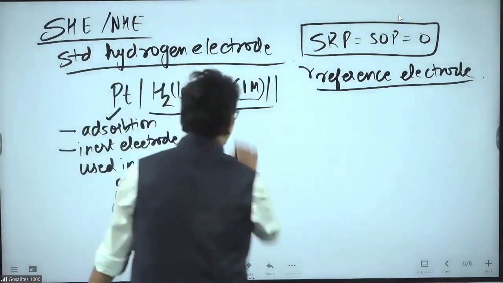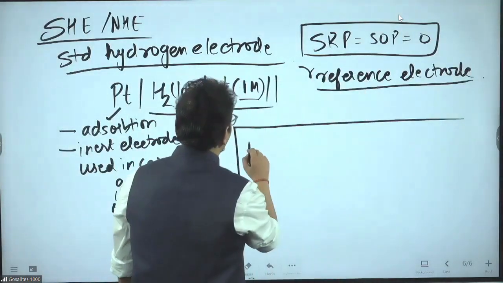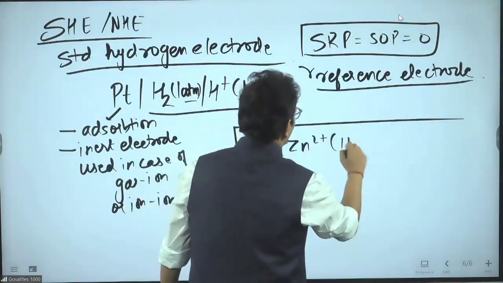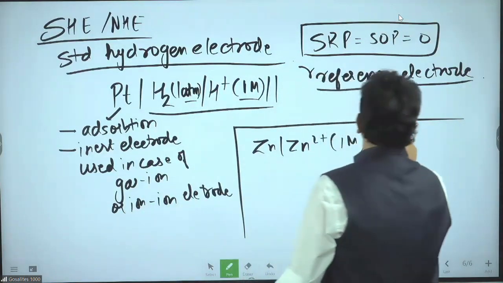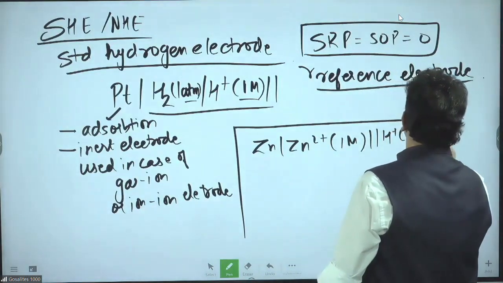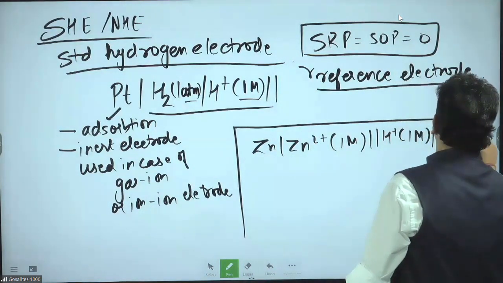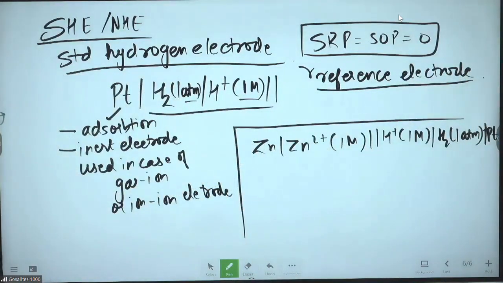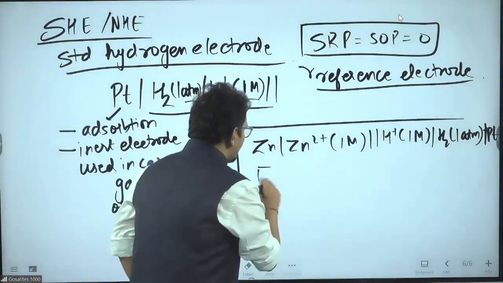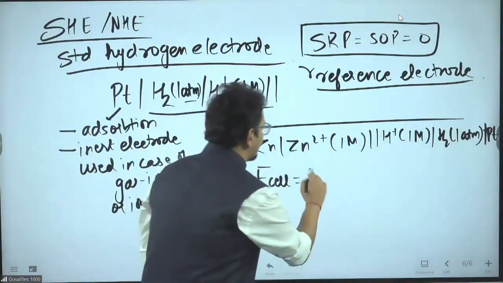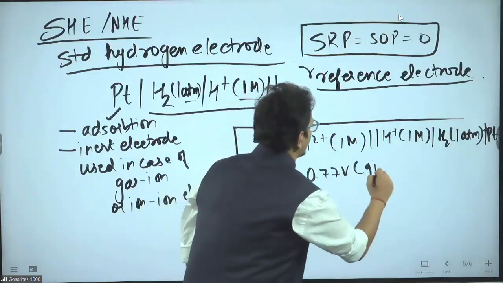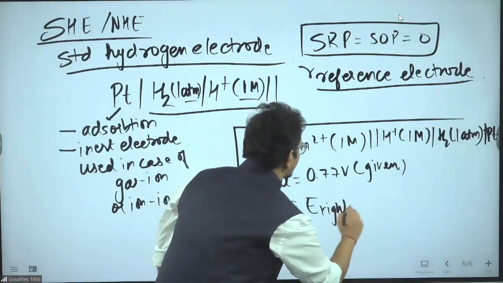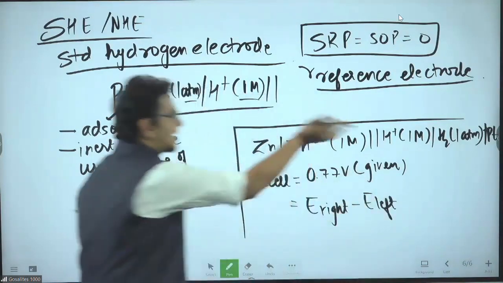See a very simple example you will try to understand. For example, I write Zn/Zn2+ 1 molar, salt bridge, H+ 1 molar / hydrogen 1 atm / platinum. If I write something like this, what will happen? E cell will be equal to, let us say, 0.77 volt. This is given in the question. And I know this very well: E cell is equal to E right minus E left.